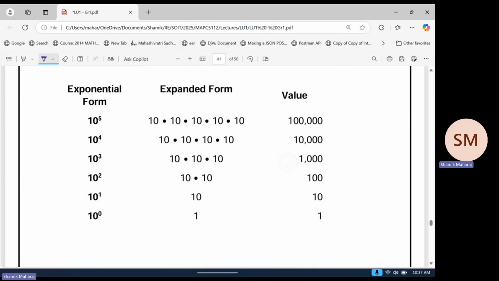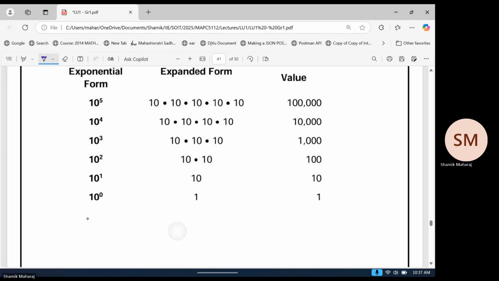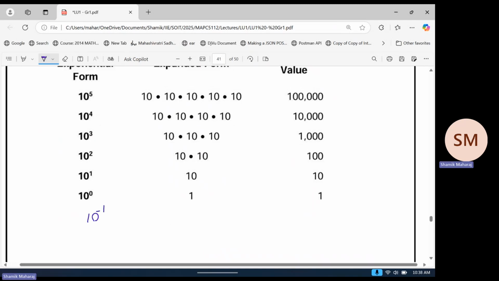Let's look at negative exponents first. Using the same logic, let's see what happens if exponents become negative. By the same logic, we know 10 to the 0 is 1. If we keep on dividing by 10, from 0 we go to 10 to the minus 1. We get 1 over 10, right? So 10 to the minus 1 is 1 over 10. What about 10 to the minus 2? 1 over 100, right? Or 1 over 10 squared.